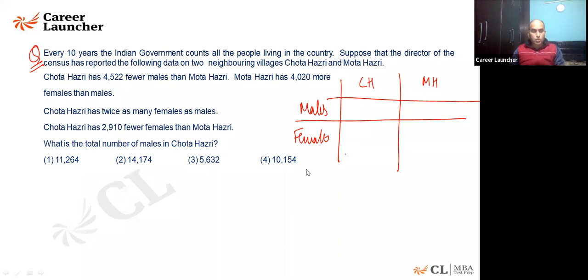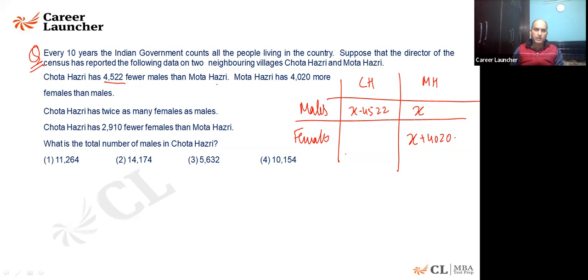It is given that Chota Hazari has 4,522 fewer males than Mota Hazari. So I'll say Mota Hazari is having x, Chota Hazari is x minus 4,522. Mota Hazari has 4,020 more females than males.